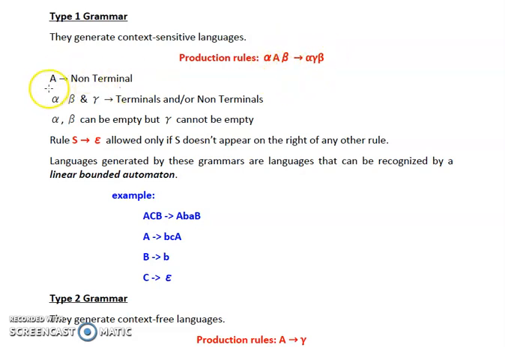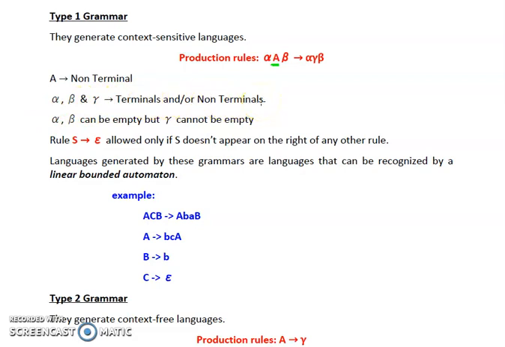Capital A is a non-terminal. It is a single non-terminal. That means on the left hand side of our production, at least a single non-terminal is compulsory. Now, alpha, beta and gamma are terminals and/or non-terminals.